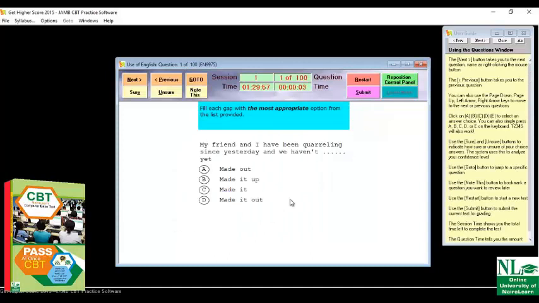Now, this is the interface. So your study begins here. As you can see, use of English, question 1 of how many? 100. Are you seeing it? 100. Now, this is the timing. About 1 hour and 30 minutes. That is the time JAMB is giving you for use of English, 1 hour and 30 minutes, to answer 100 questions.